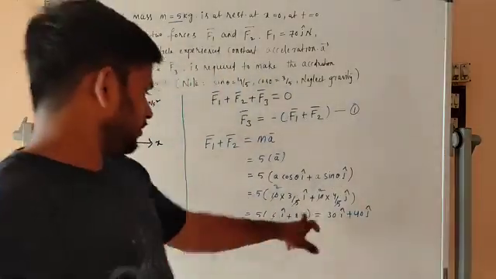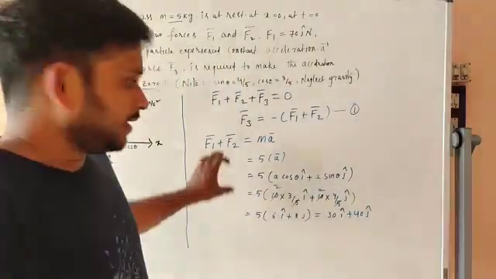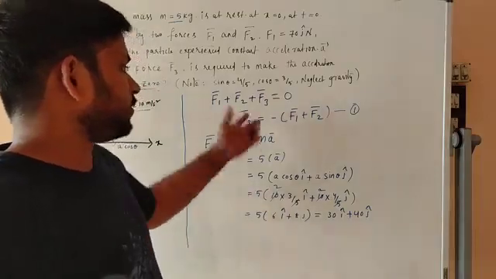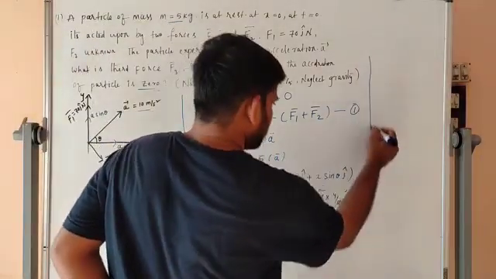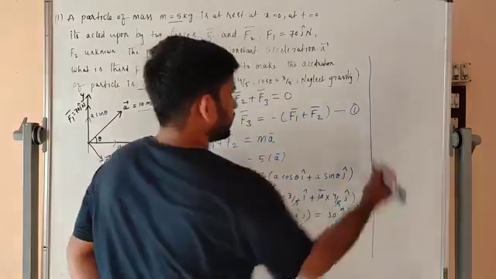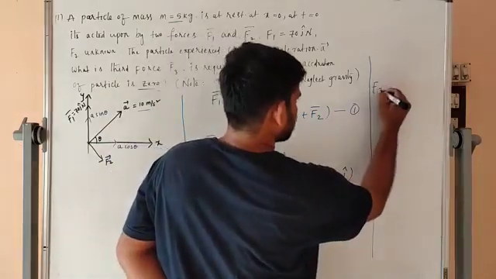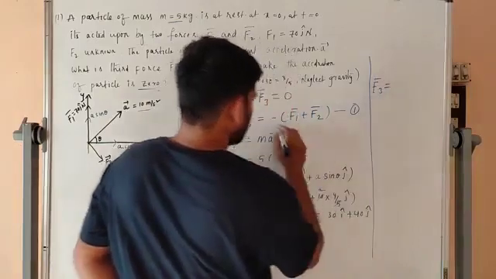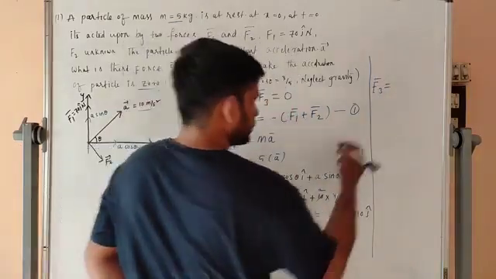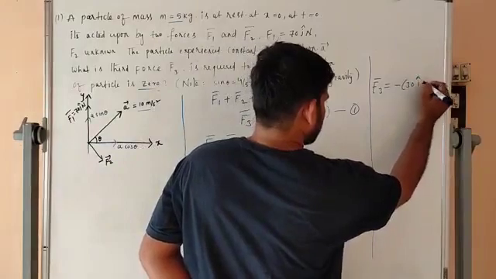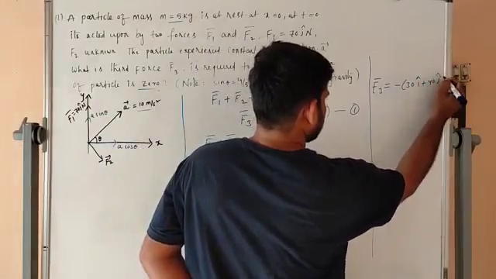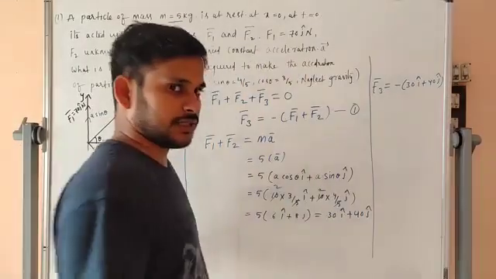We have found F1 plus F2. This F1 plus F2 we have to substitute to get F3. So F3 is equal to minus of F1 plus F2, so minus of 30i plus 40j. That's it.